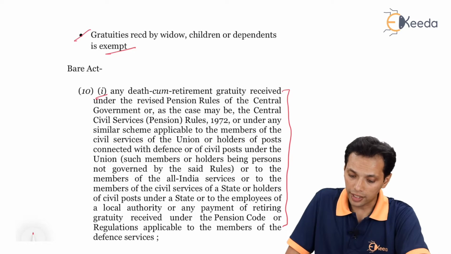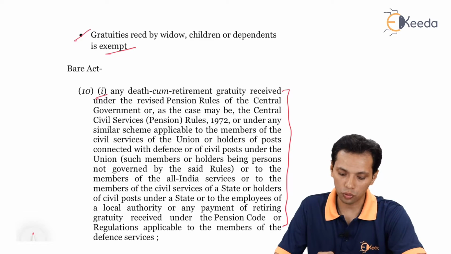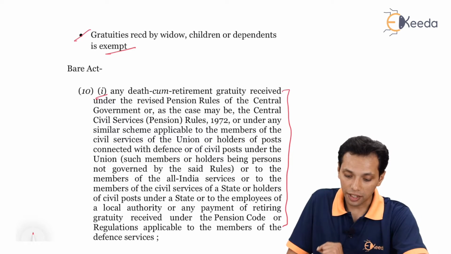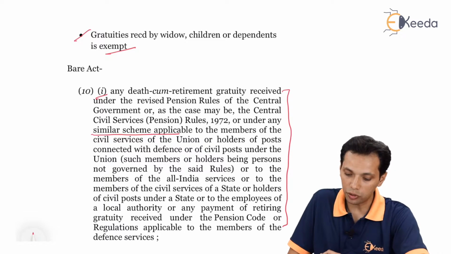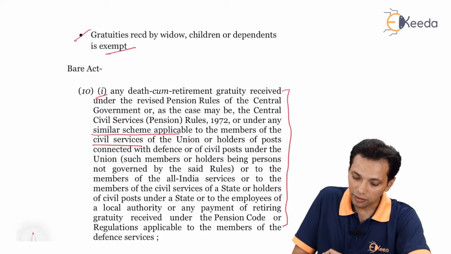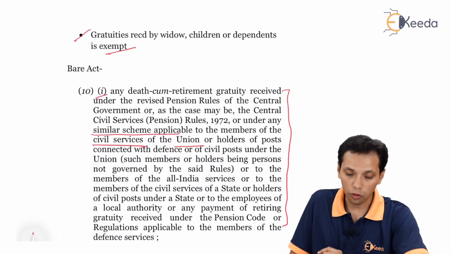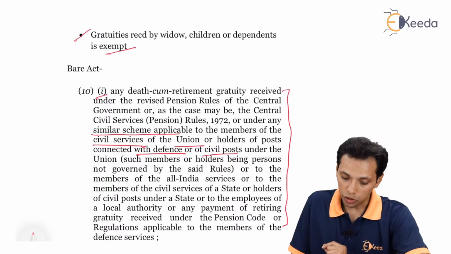As we are reading, the death cum retirement gratuity received under the revised pension rules of the central government, or as the case may be, the Central Civil Services Pension Rules, or under any similar scheme applicable to the members of the civil services of the union or holders of post connected with defense or civil post under the union,